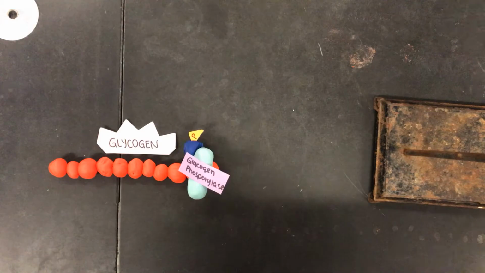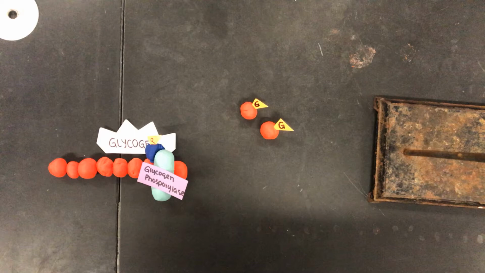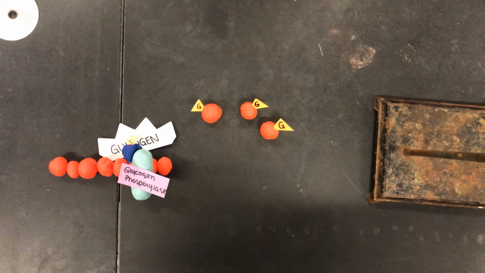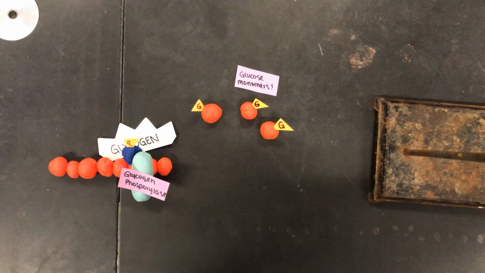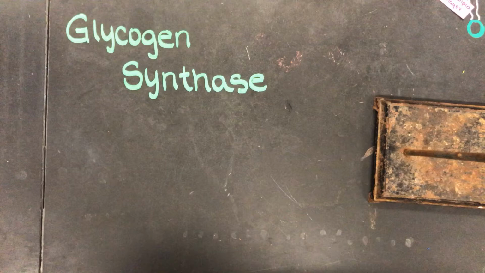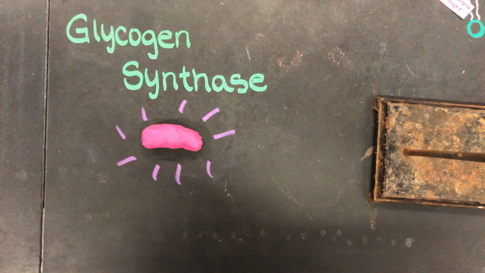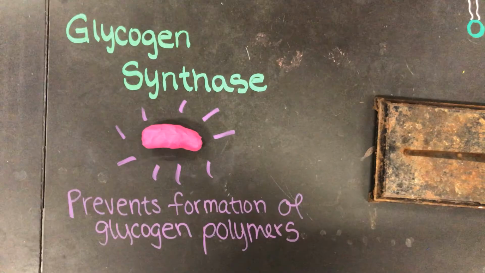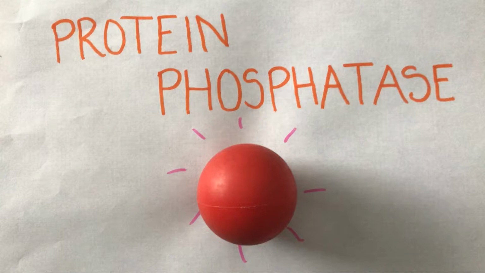glucose molecules. Glucose is then able to travel through the membrane and into the bloodstream to be used by other cells as fuel. The enzyme glycogen synthase is phosphorylated to inhibit it from building up any more glycogen molecules, as glycogen needs to be broken down into glucose. This cellular response is regulated by protein phosphatase, which removes phosphate groups from proteins to deactivate the response.